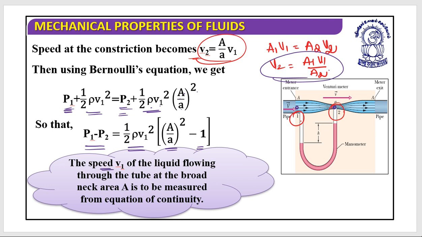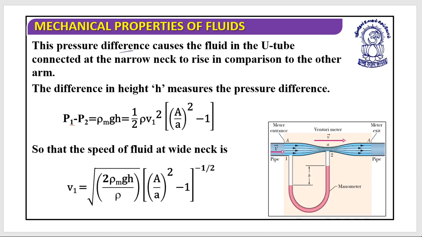So the speed V1 of the liquid flowing through the tube at the broad neck area A1 is to be measured using the equation of continuity. Once you have one of the velocities, the velocity at the second portion can be calculated easily with this equation of continuity.